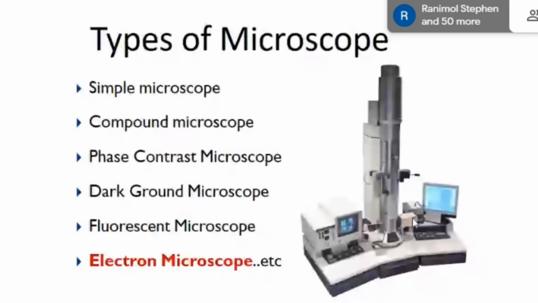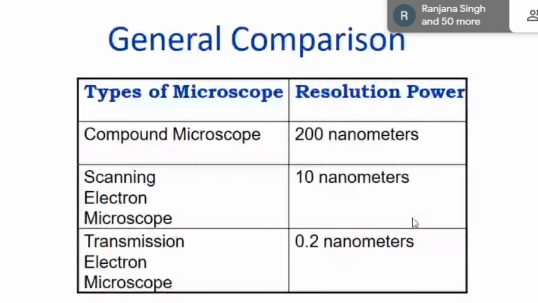This is the general comparison of the three microscopes basically used in research work. For the compound microscope, the resolution power is 200 nanometers. For the scanning electron microscope, the resolution power is 10 nanometers, so we can see images at 10 nanometers. And the transmission electron microscope has a resolution power of 0.2 nanometers.